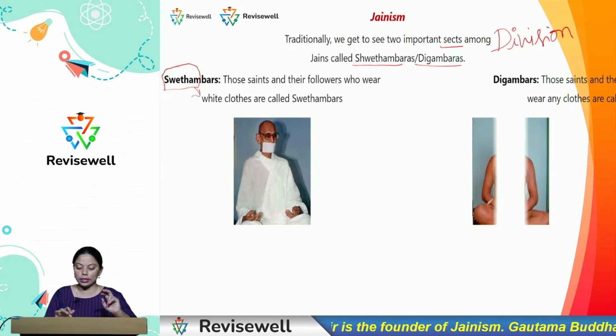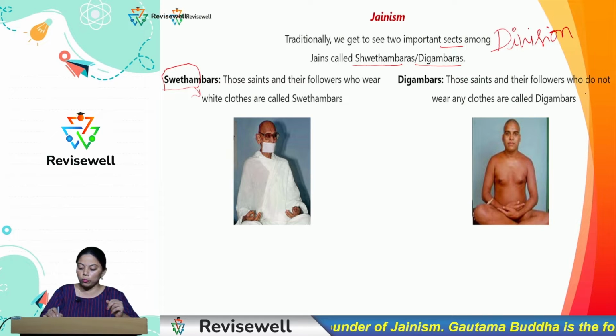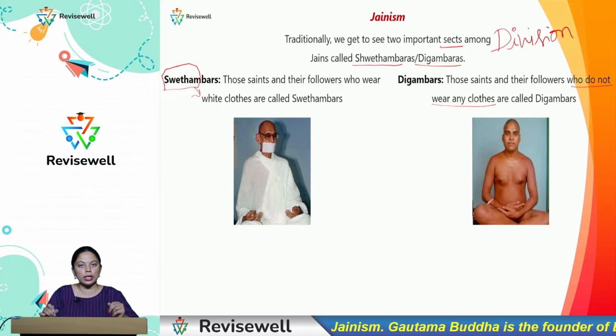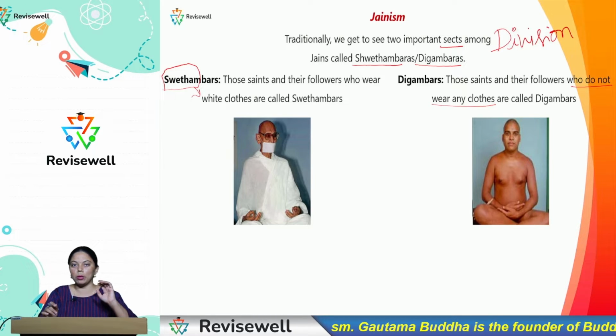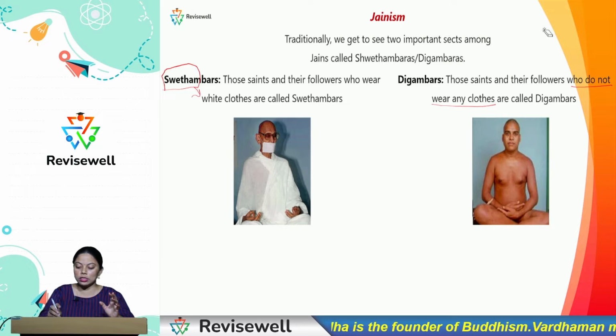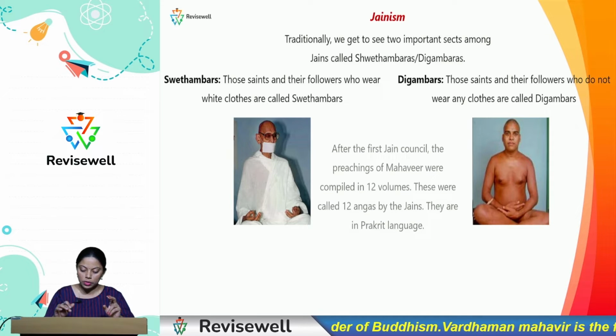The next sect or division is called the Digambaras, those saints and followers who do not wear any clothes. So, they are called the Digambaras. Shvetambaras are the white-clad saints, whereas the Digambaras are those sects who wear no clothes. So, this is the division of two which was made in the religion called Jainism.